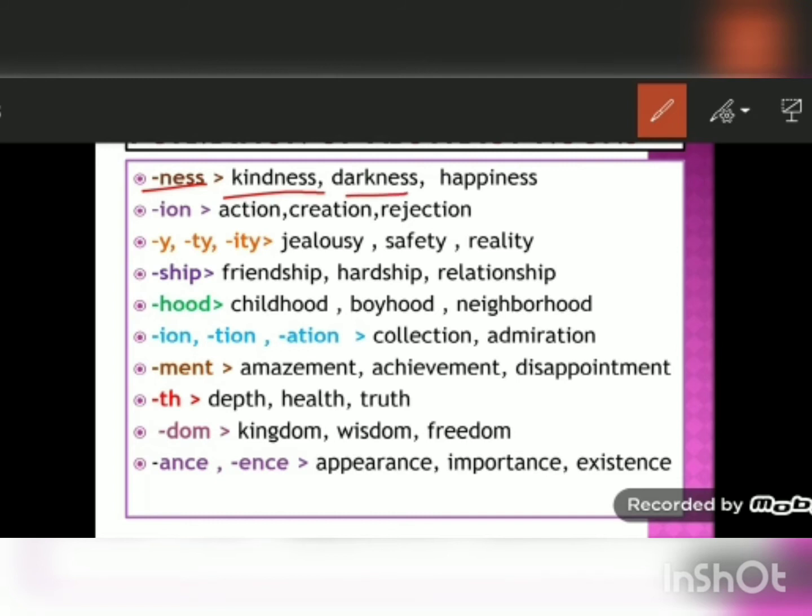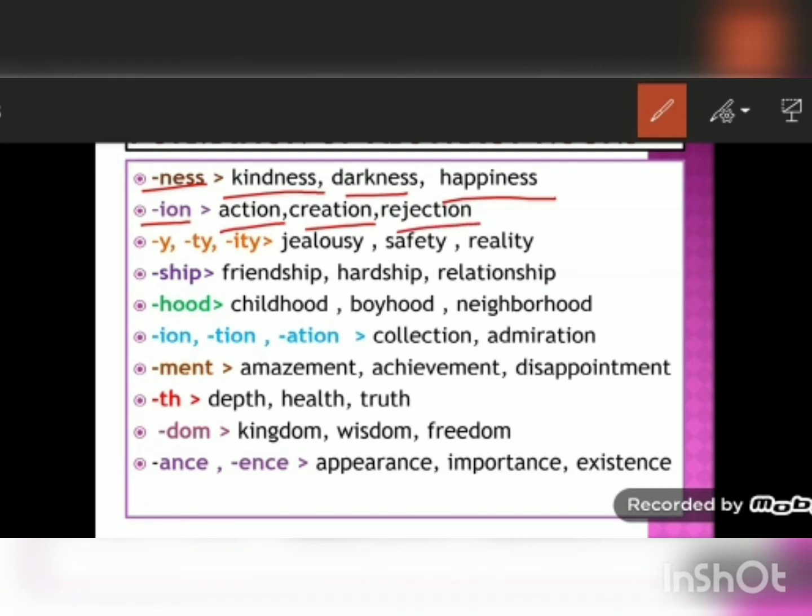Next is darkness, happiness. Second is by adding ION. Suppose the word act is given to you, then we can change it to an abstract noun by adding ION: action, create, creation, reject, rejection.